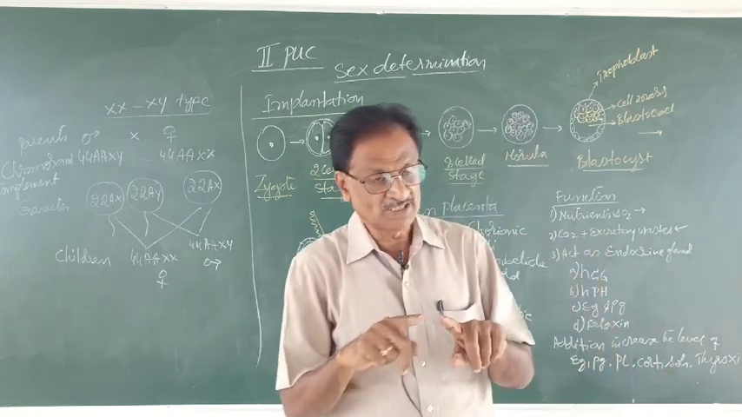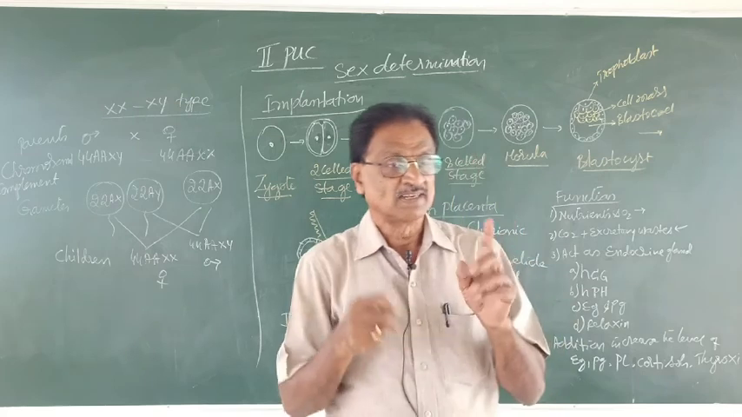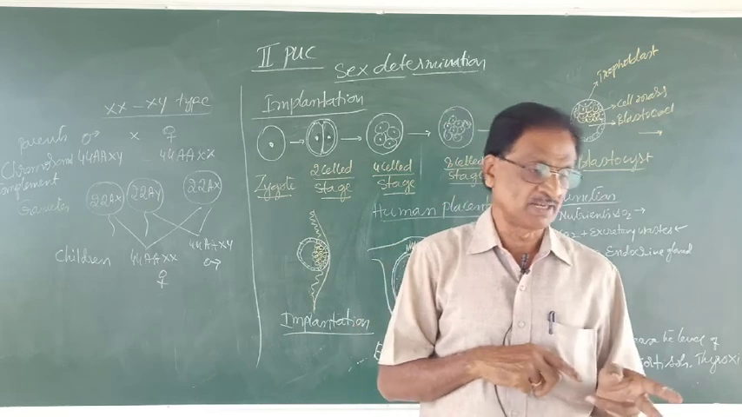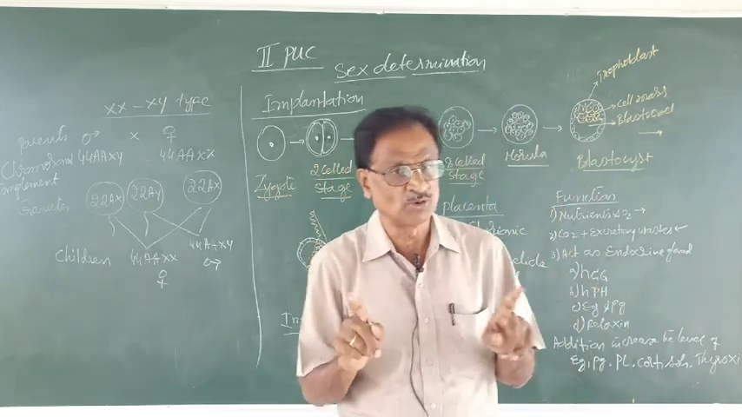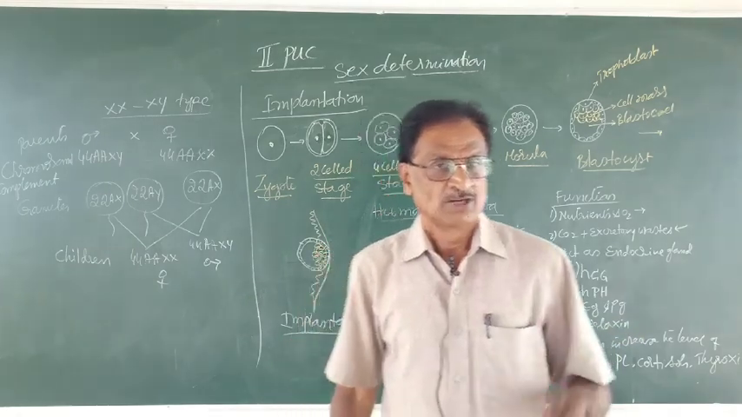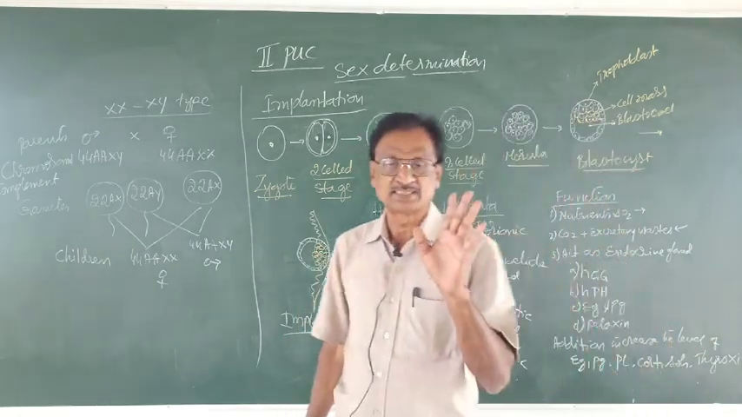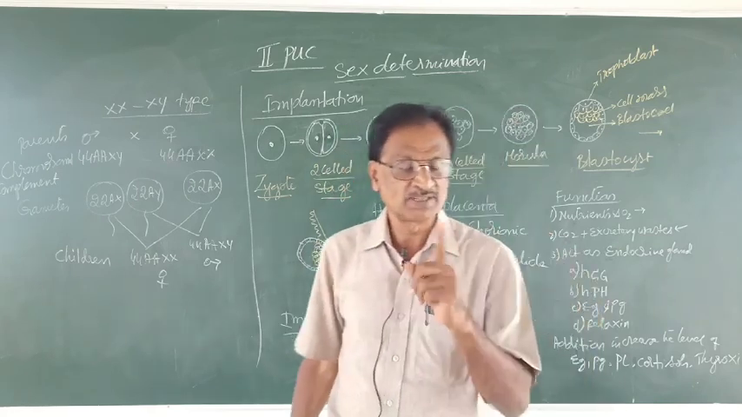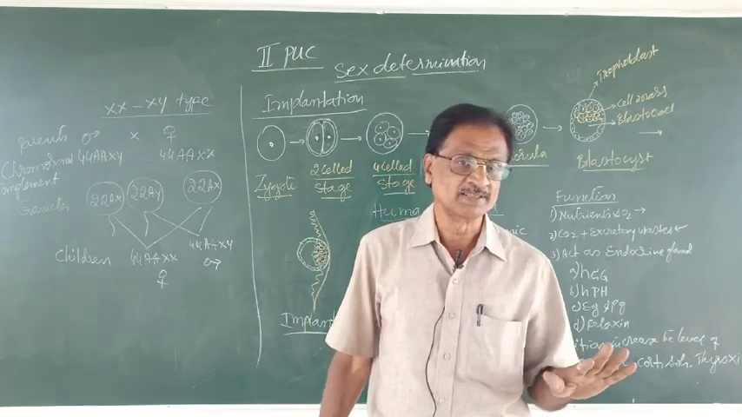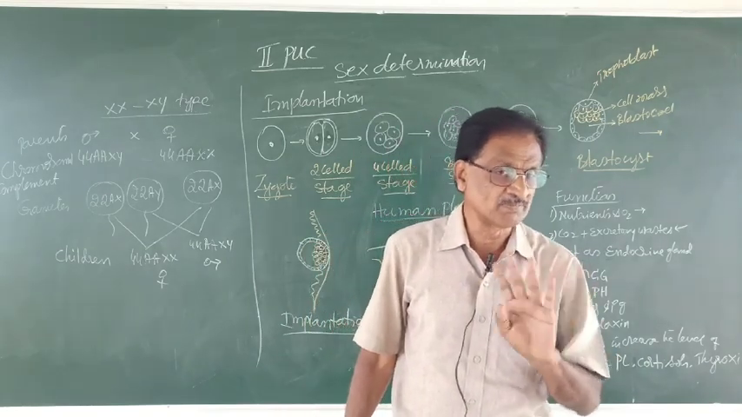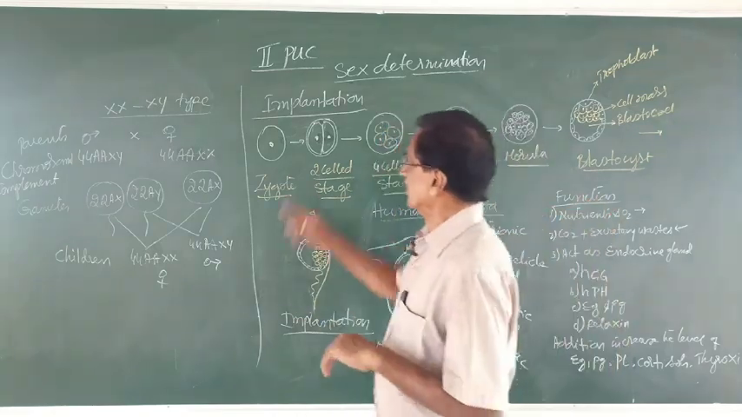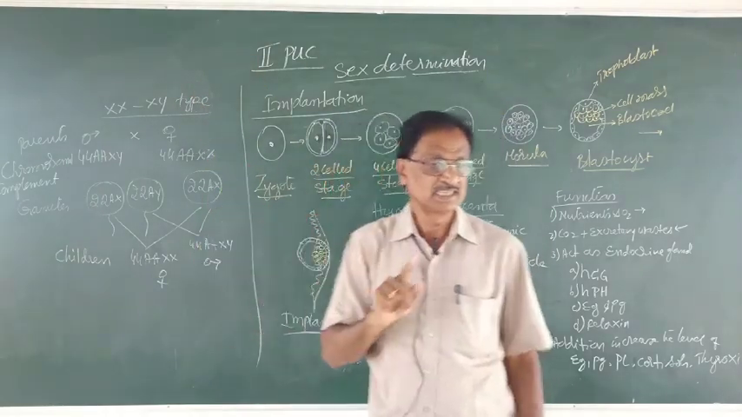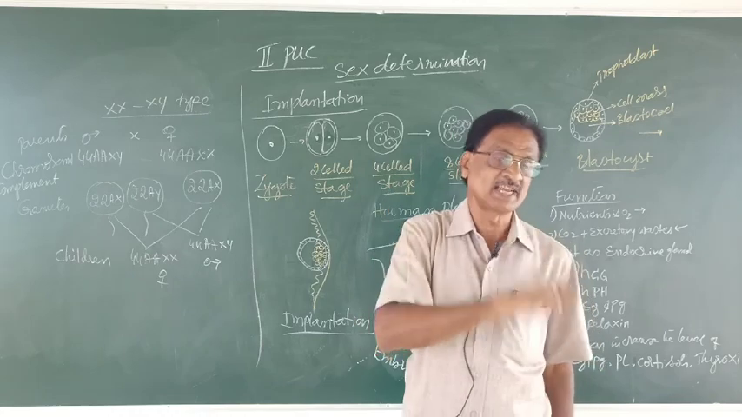Fertilization, as you are aware, is the fusion of the haploid male and the haploid female gamete to form a zygote or fertilized egg. During this process of fertilization itself, the sex of the baby or the forthcoming child is determined, not after fertilization, remember. Now, the sex determination in man is XX, XY type.